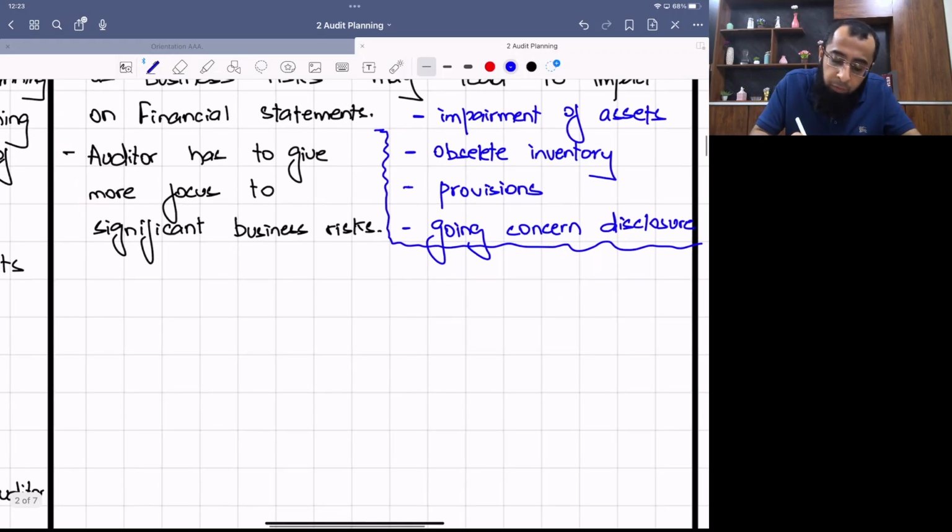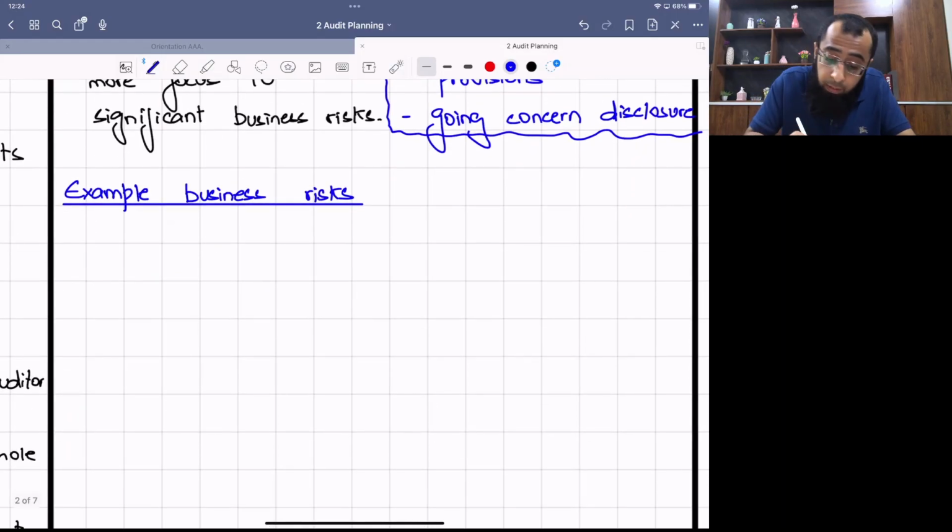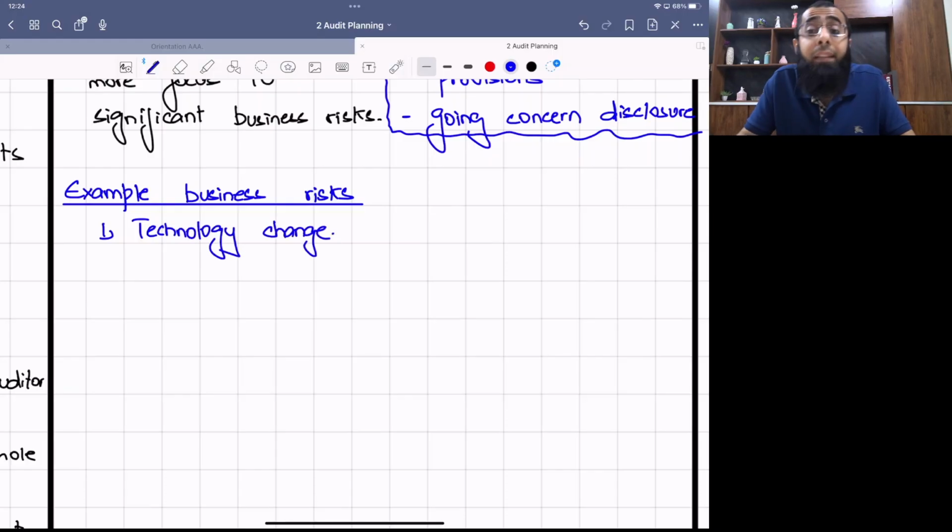Now, let's discuss some example business risks which can be faced by an entity. Okay, I want you all to think on your own. Let's think what example business risk can arise. For example, if there is a technology change. See, if I talk about my teaching industry, 10 years back, the teaching used to be in physical classes. We used to invest a lot in our physical institutes, the campus activity. And then the technology changed. And now the world is of online classes.